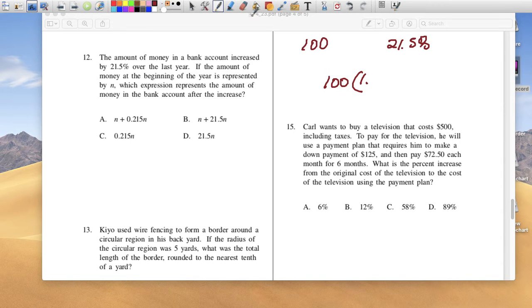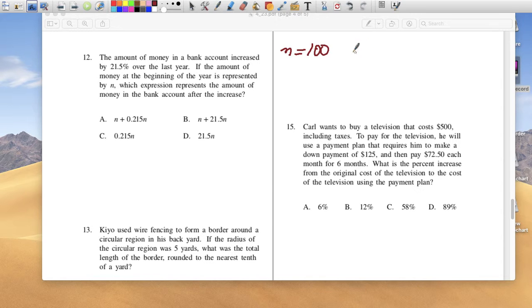Okay, so let me take back what I just said. What I would do is make n equal 100 or n equal 10 or something like that.